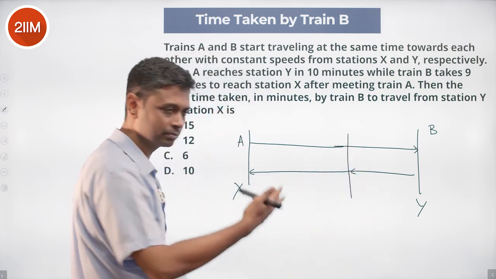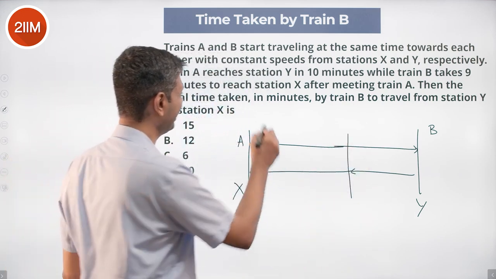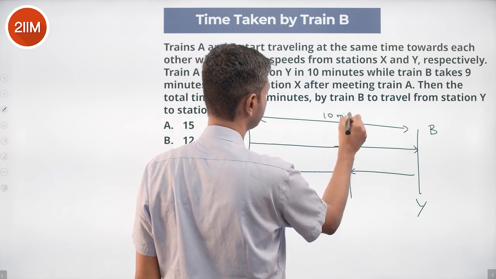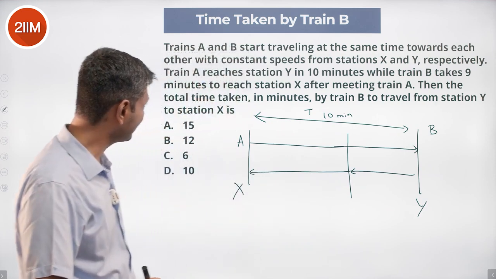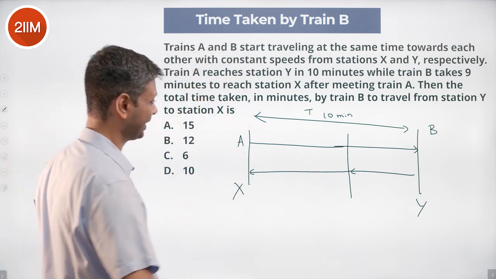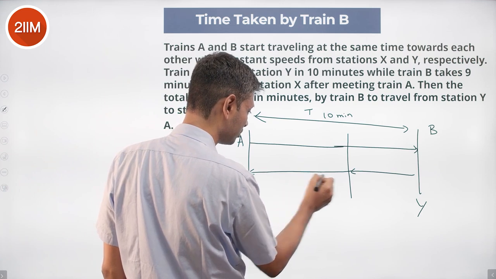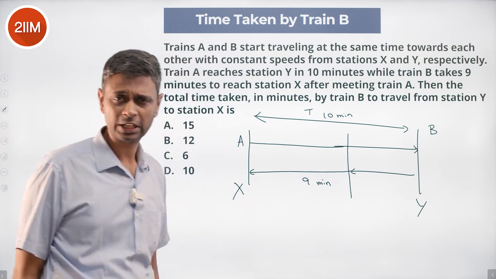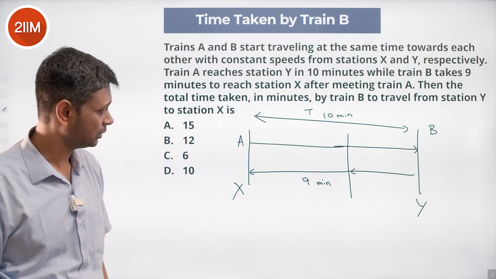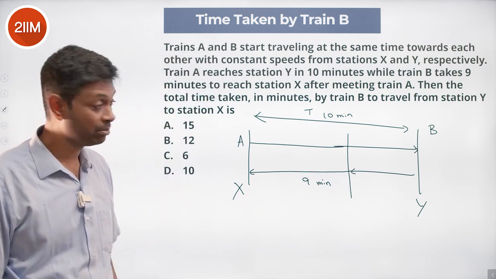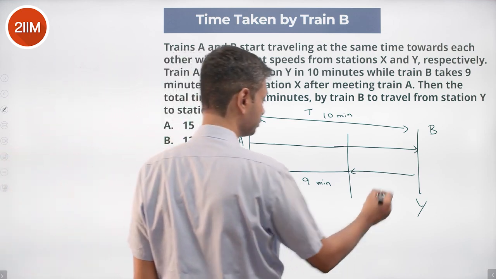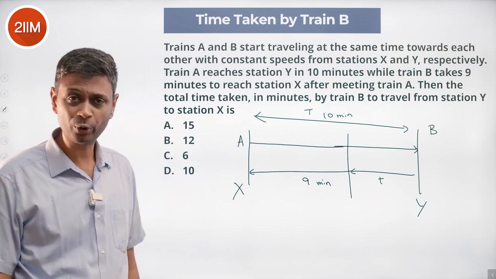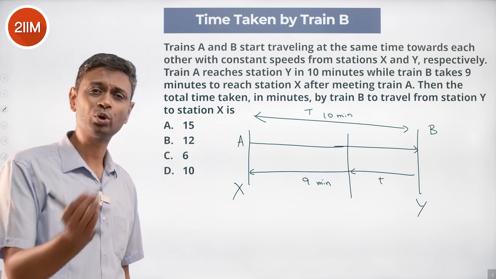Somewhere they meet. Right. Total time taken by train A is 10 minutes. Train B is not 9 minutes for the total distance, but 9 minutes to reach this for the remaining distance. This is 9 minutes. Remaining distance is 9 minutes. Nice. Let's say train B has traveled T minutes to get to this point. T minutes to get to that point. And then 9 minutes to reach the remaining.